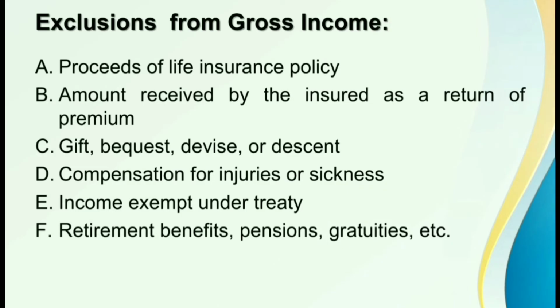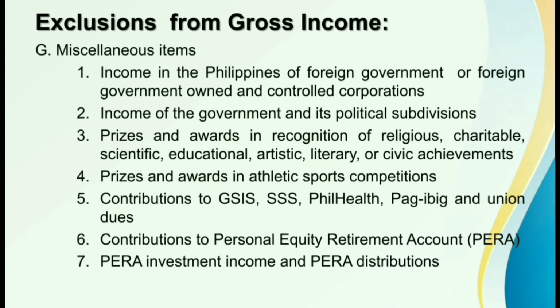And we also have miscellaneous items, which include income in the Philippines of foreign government or foreign government-owned and controlled corporations, income of the government and its political subdivisions, prizes and awards in recognition of religious, charitable, scientific, educational, artistic, literary, or civic achievements, prizes and awards in athletic sports competitions, contributions to GSIS, SSS, PhilHealth, Pag-ibig, and Union Dues, contributions to personal equity retirement account or PERA, PERA investment income, and PERA distributions.